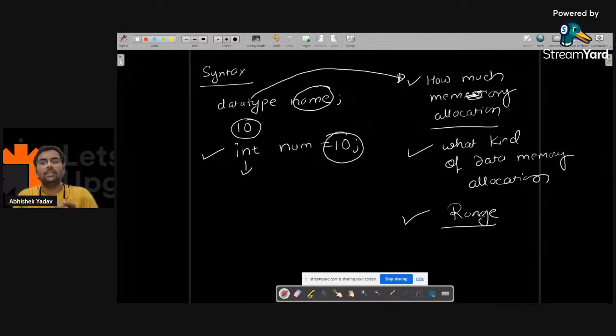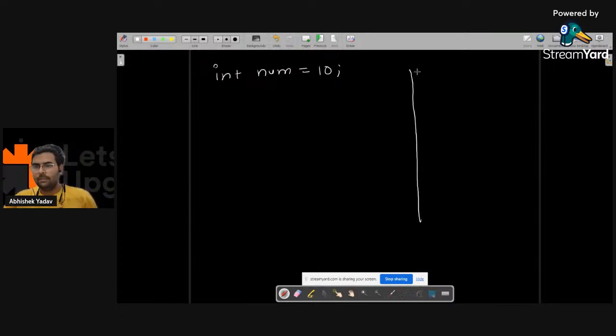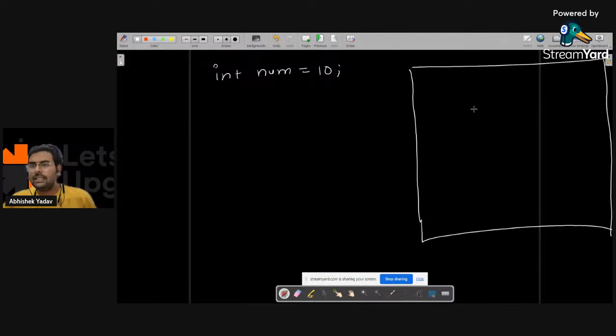We will see with the help of an example. In order to store 10, we have to write int num is equal to 10, like this. After that, we have the computer memory. In this computer memory, my system will say, I will check where 4 bytes of memory is free. Let's assume at this point 4 bytes of memory is free.